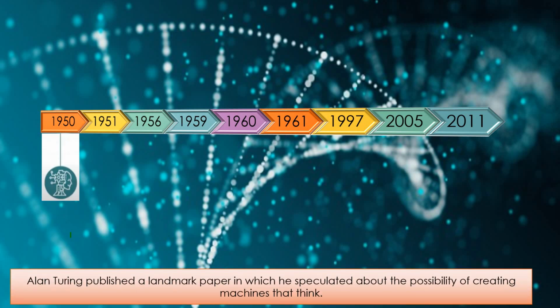So in 1950, Alan Turing published a landmark paper in which he speculated about the possibility of creating machines that think. He just gives a theory in his paper. He created what is known as the Turing test. This test is basically used to determine whether or not a computer can think intelligently like a human being. He noted that thinking is difficult to define according to the basis of machines which humans possess. Unfortunately, we haven't found a machine which cleared the Turing test completely till now.